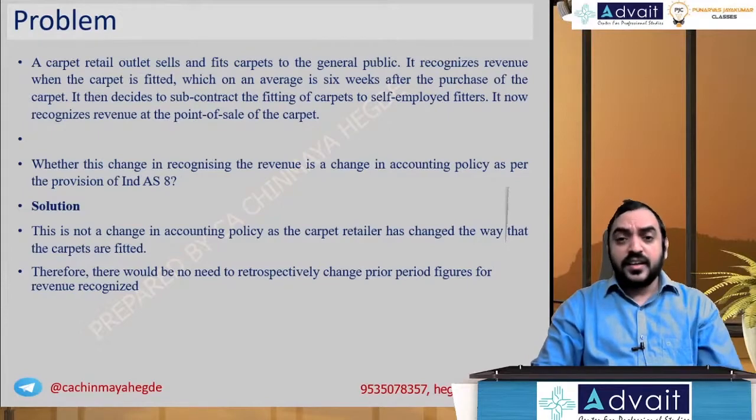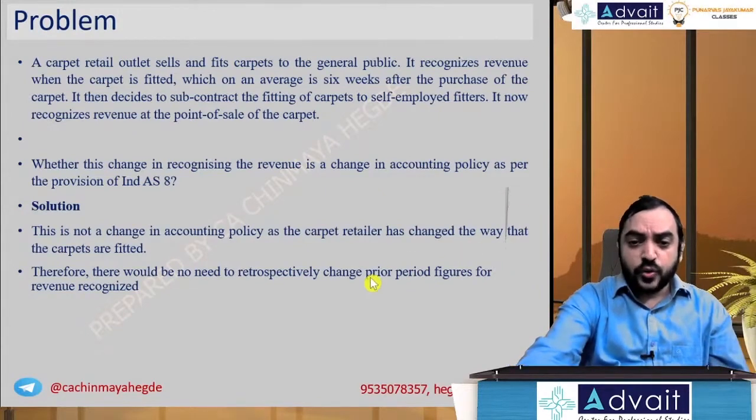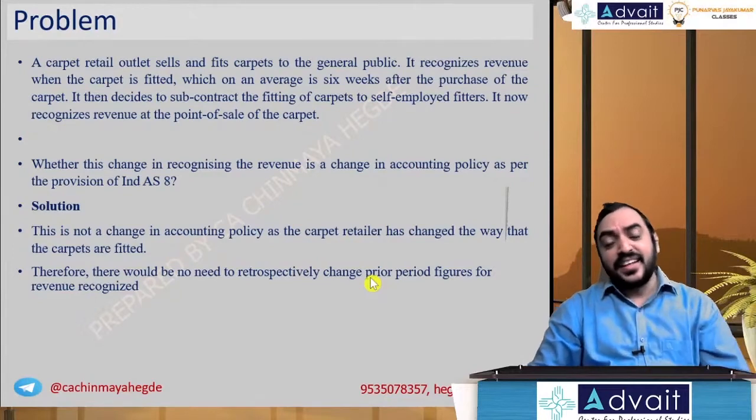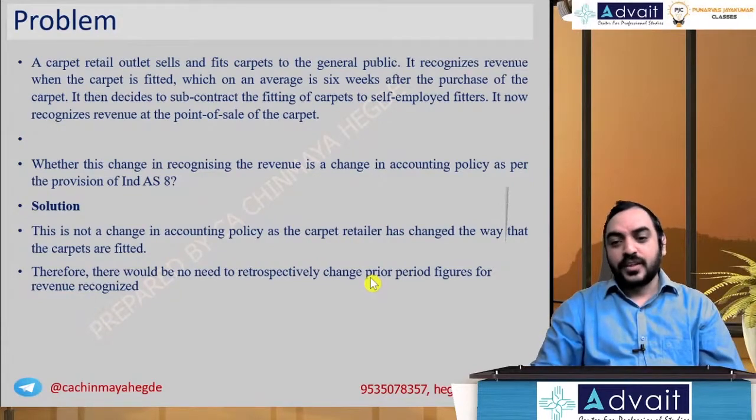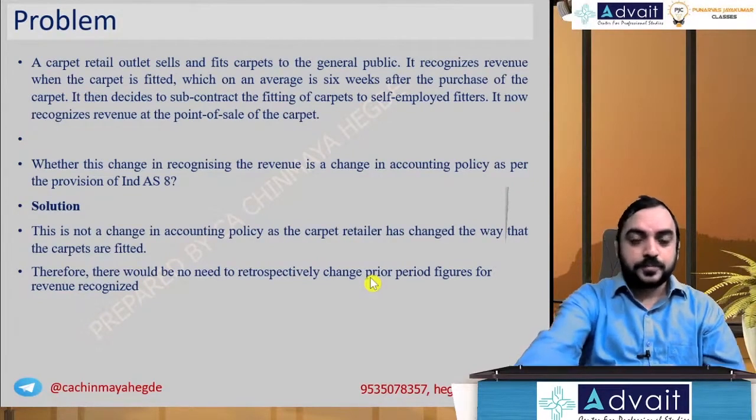So we had done till Ind AS 115, revenue from contract with customers. Today we'll focus on Ind AS 8, that is accounting policy, Ind AS 10, event occurring after balance sheet date, and Ind AS 113, that is fair value measurement. And in fact, in Ind AS 10, I don't have any upgrade questions. So effectively today we'll be covering only Ind AS 8 and Ind AS 113. Let us begin.